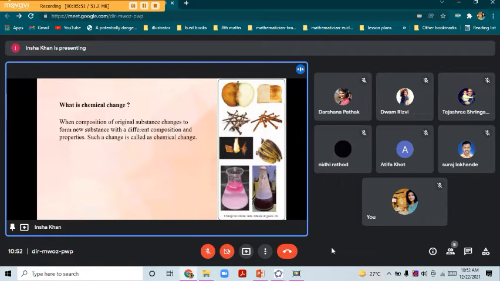That is, it becomes mild. So this proves that the original composition has now changed to a new substance and that the chemical change has taken place. So the observation can be change in color, change in taste, change in odor, that is smell, or change in the texture or composition.